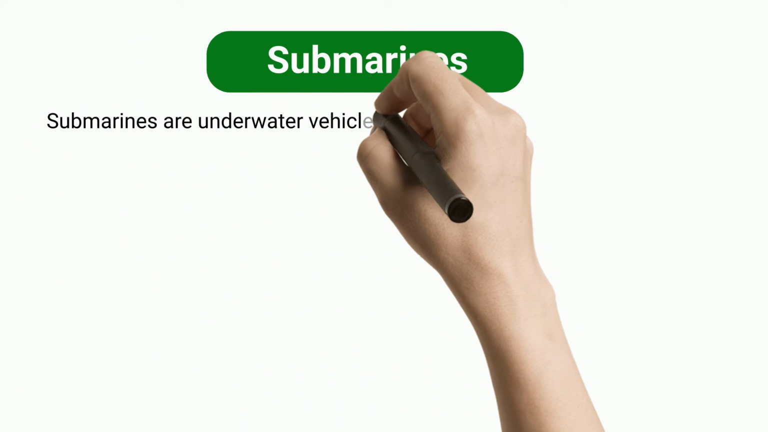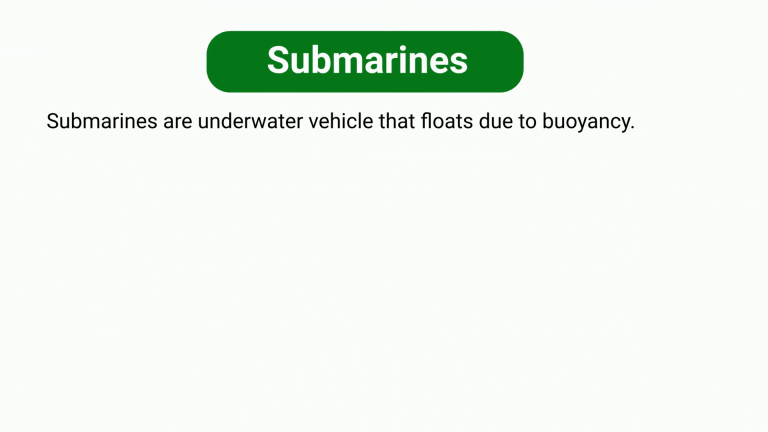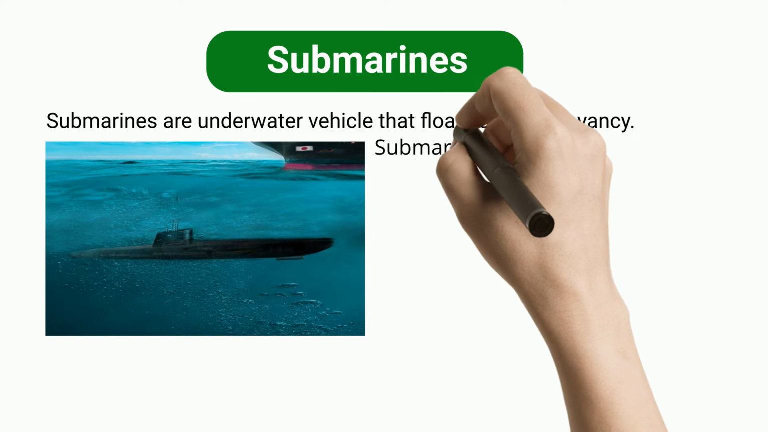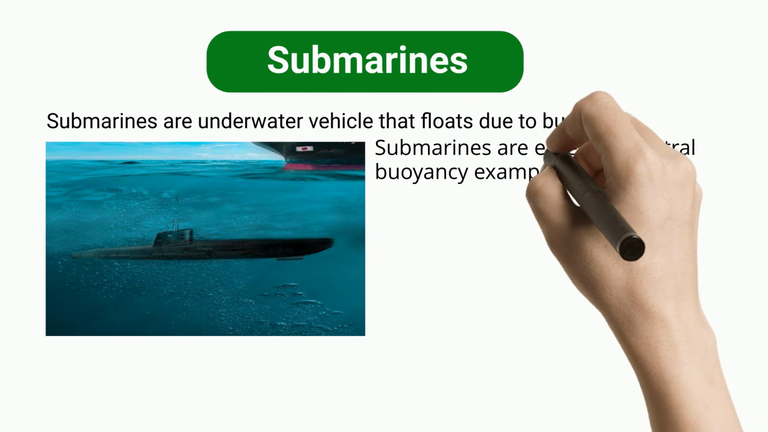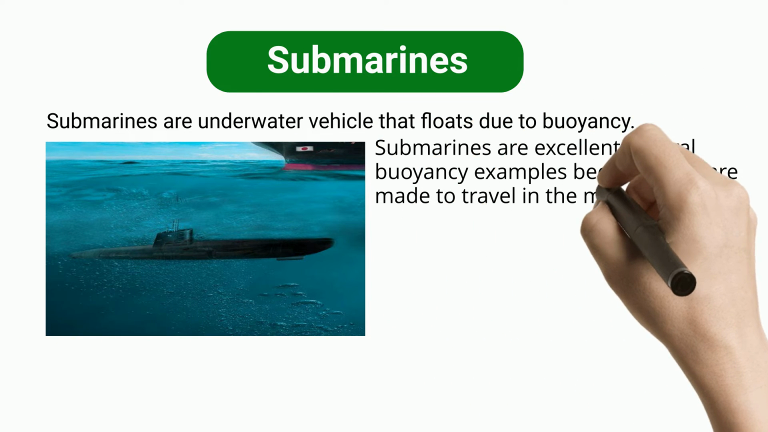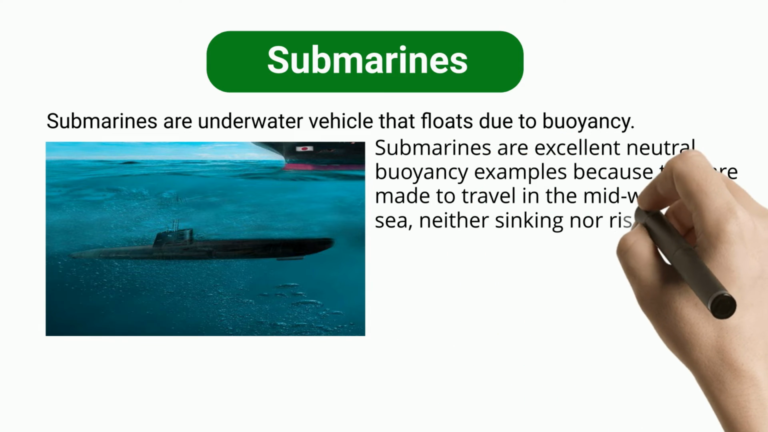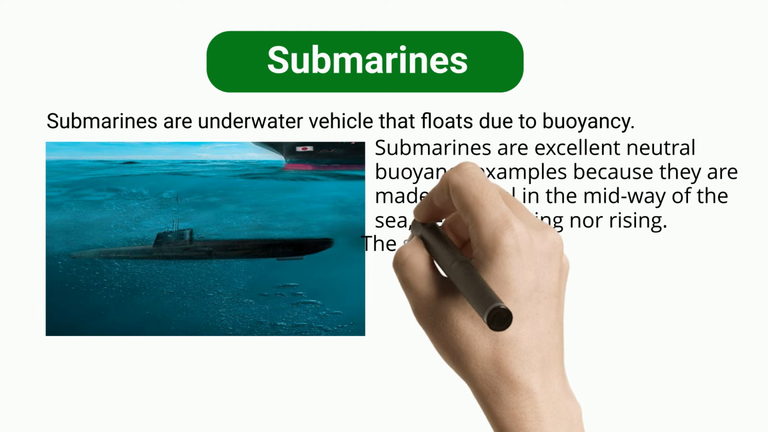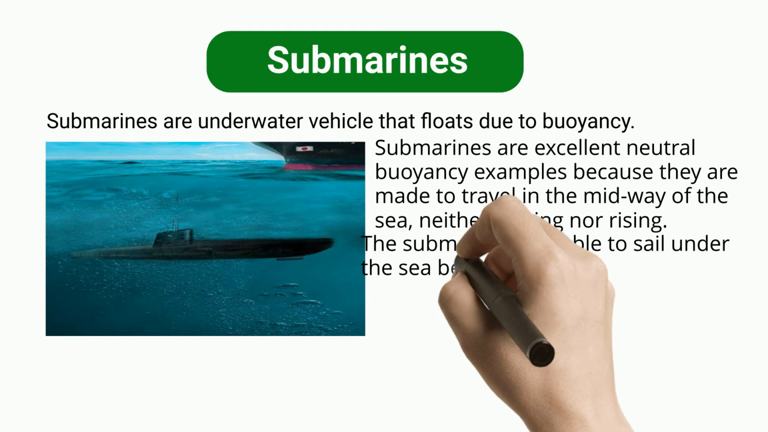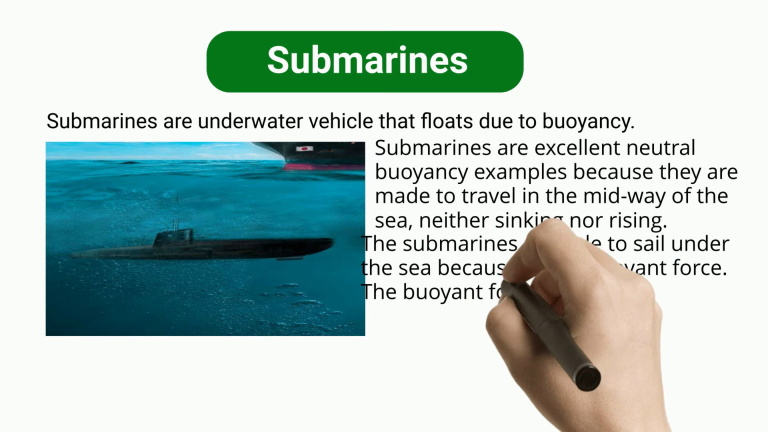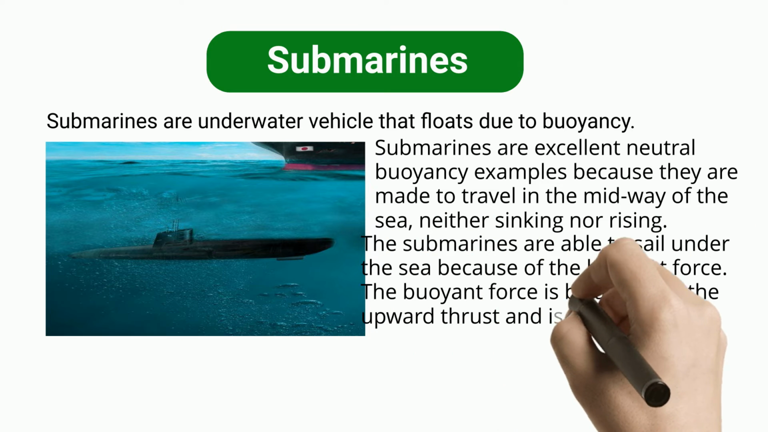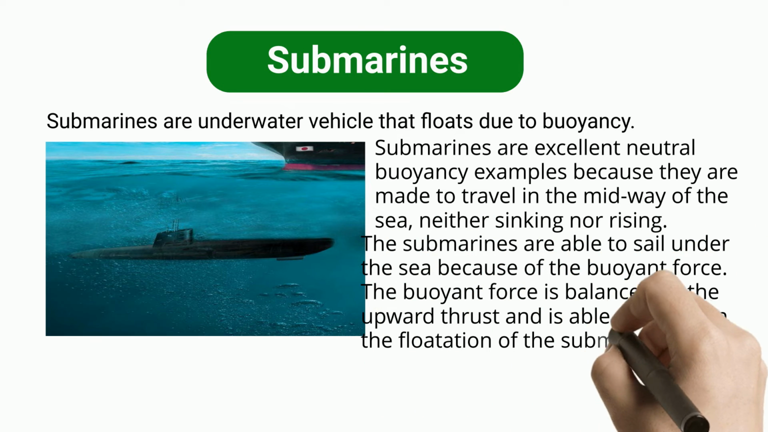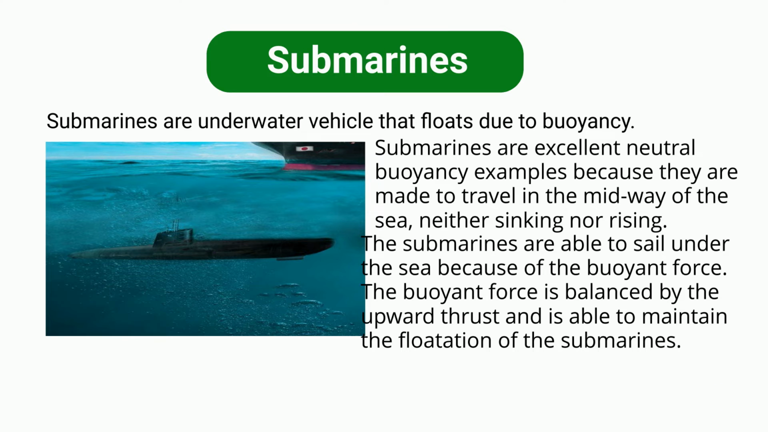Submarines. Submarines are underwater vehicles that float due to buoyancy. Submarines are excellent neutral buoyancy examples because they are made to travel in the midway of the sea, neither sinking nor rising. The submarines are able to sail under the sea because of the buoyant force. The buoyant force is balanced by the upward thrust and is able to maintain the flotation of the submarines.